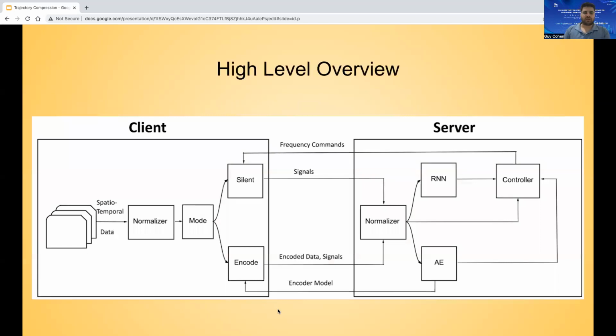Here we can observe a high-level overview of the server-client model as we implemented it. There are 4 channels between the server and the client, 2 for each mode. For the silent mode, 1 channel is for signals, which are data samples actually, and the other channel is for transmission frequency control. For the encode mode, 1 channel is for the encoded data, and another channel is for transmitting the encoder model from the server to the client.